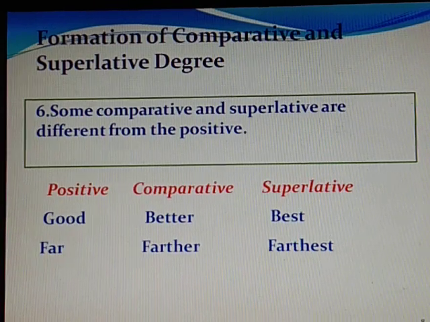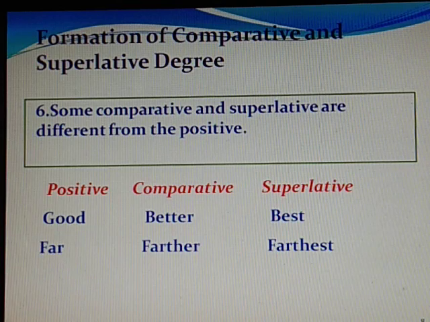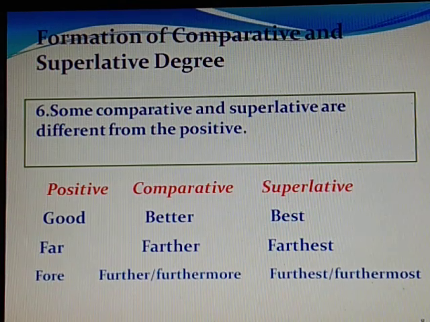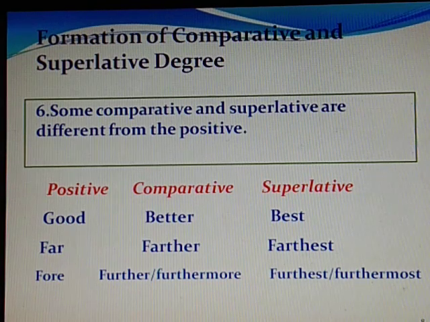Like good will change to better and best, far will become further and farthest. Further, furthermore, furthest or furthermost. So these changes are very different from the positive degree.